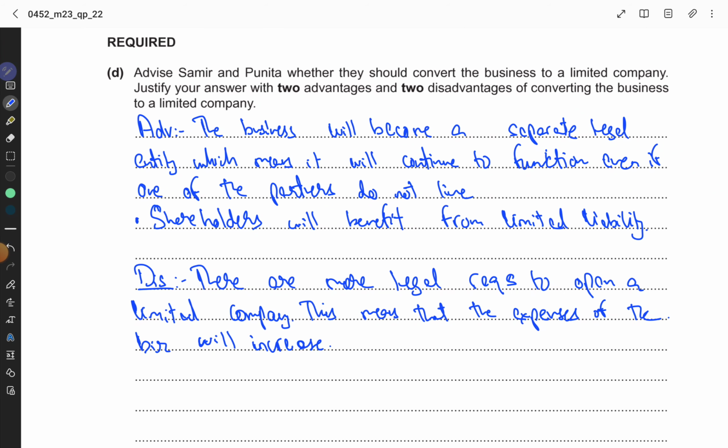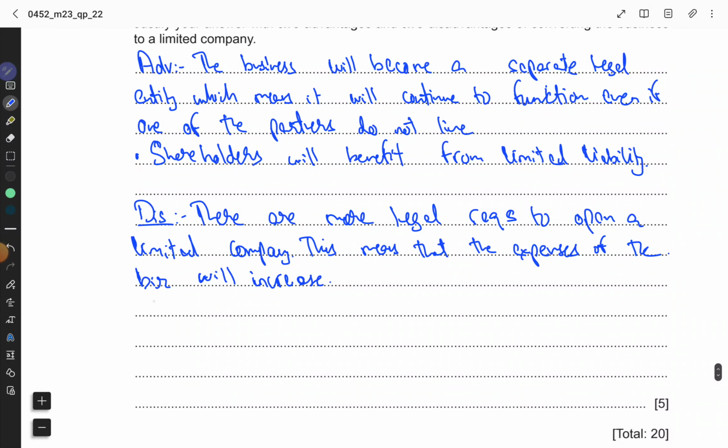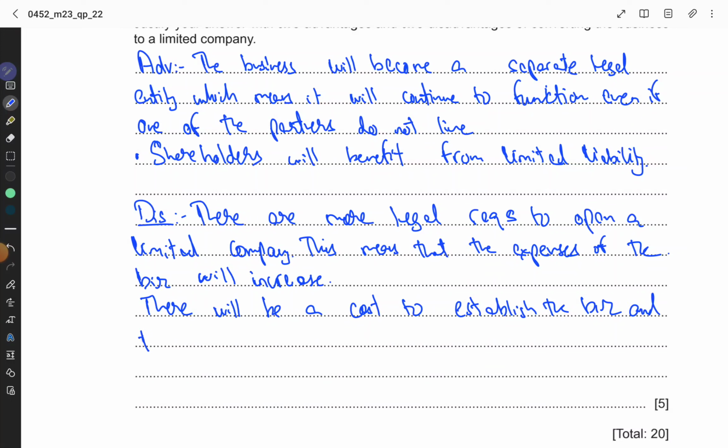All right. Then we have another point, which is there will be a cost to establish the business. All right. And there will now be a complex accounting procedure.